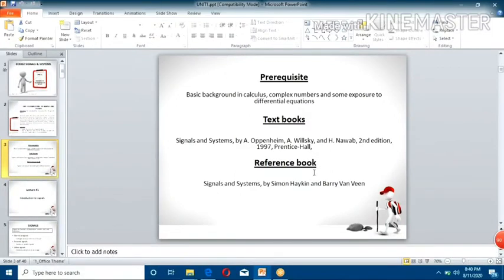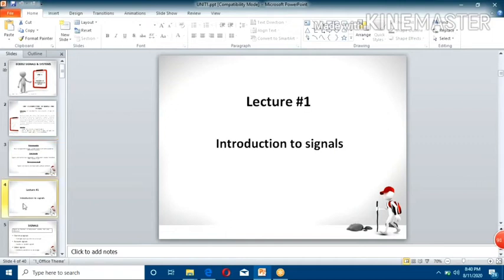If you want to refer to one more book, I suggest Simon Haykin and Barry Van Veen. This is useful for you. I hope these two textbooks will help you learn more about signals and systems, as well as from your examination point of view. The book I suggested, Signals and Systems by Oppenheim, is a standard textbook for you, right?